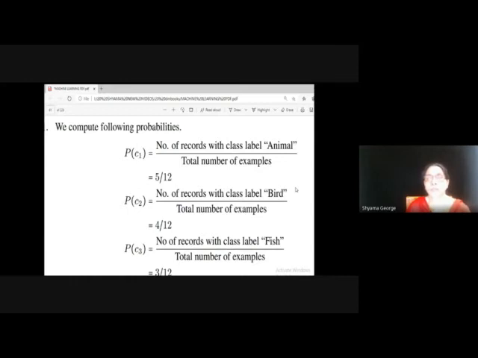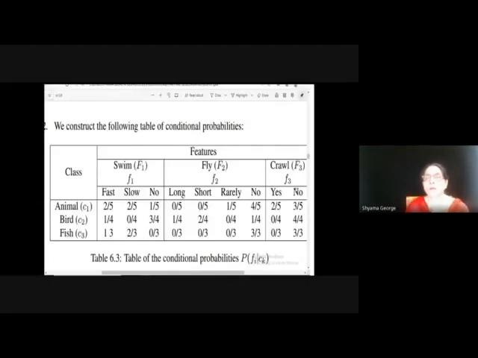That is, probability of C1 is equal to the number of records with class label animal divided by total number of examples. In this case, the number of records with class label animal is 5, total records is 12, so it is 5 by 12. Then probability of C2, number of records with class label bird divided by total number of examples, that is equal to 4 by 12. And in the case of class label fish, P of C3, number of records with class label fish divided by total number of examples, that is 3 by 12. Now we have computed the probability of each class.